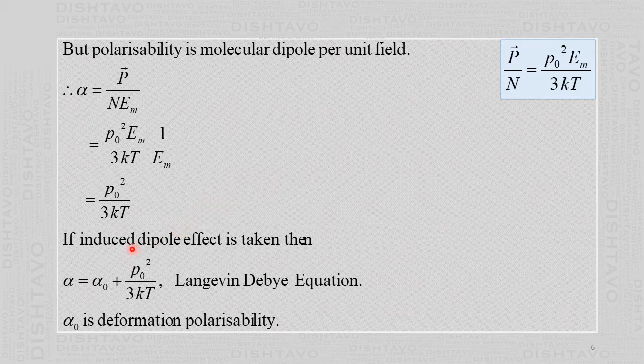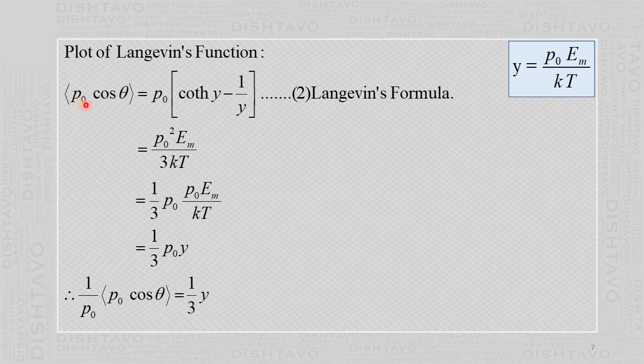That is what is called the induced dipole effect. If that is taken into account, then we have to add to this some quantity called the deformation polarizability. And this expression alpha equal to alpha naught plus P naught square by 3 kT is called the Langevin-Debye equation. Now this we have written in the earlier slide, and that is called the Langevin formula.